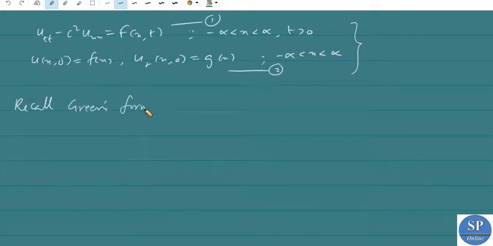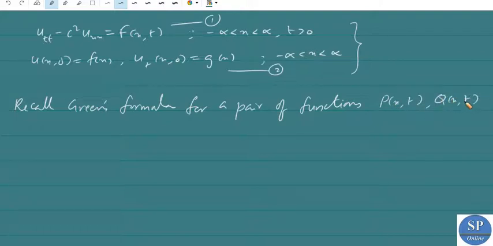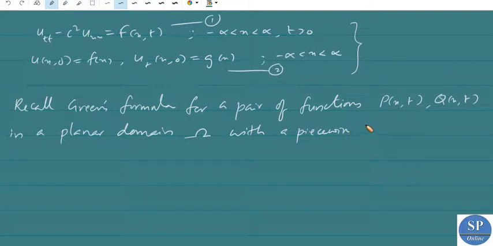Recall Green's formula or Green's theorem for a pair of functions p of x comma t and q of x comma t in a planar domain omega with a piecewise smooth boundary gamma.